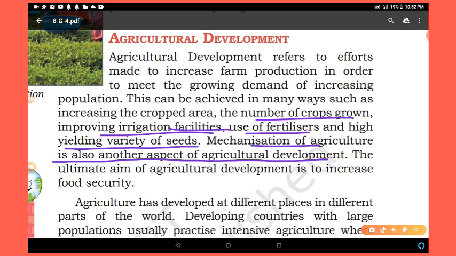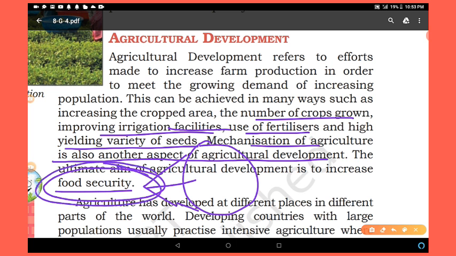The ultimate aim of agricultural development is to increase food security. What is food security? Food security is the availability, affordability, and accessibility of food to everyone. If everyone in the country will get food, that is called food security. So we can implement food security if all the citizens, all the people in the country, will get food.